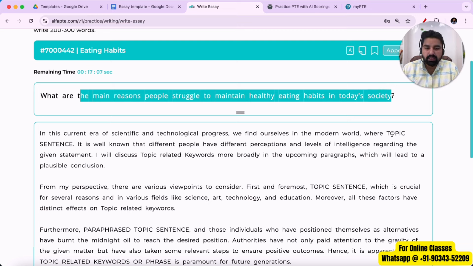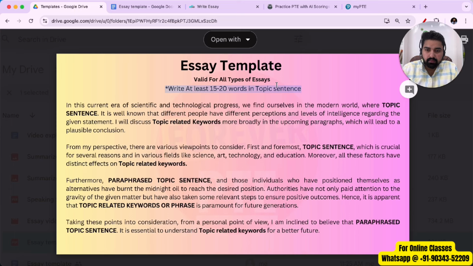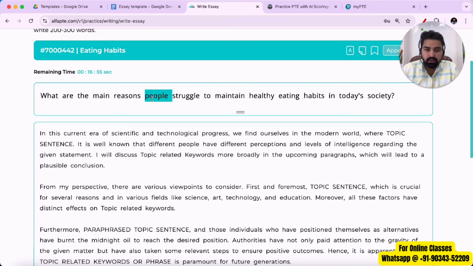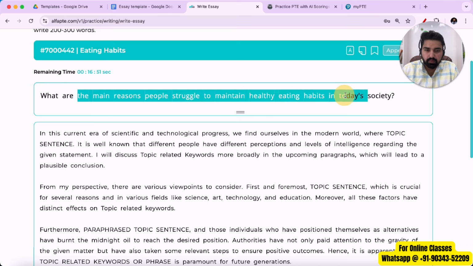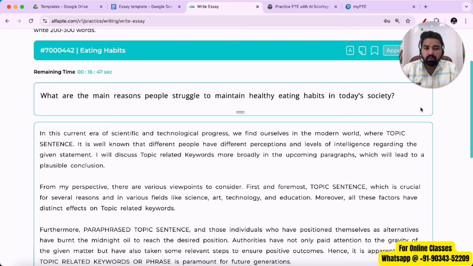We can use this line as a topic sentence, but I have also made a note here that this topic sentence should be at least 15 to 20 words. But in our case, this journal line is somewhere around 10 to 12 words. If you count it from here till here, it is somewhere around 10 to 12 words. So I'll have to add more keywords to it. If I don't add more keywords, again, I may end up getting 0 marks because the content will be low in this case. So it's just a safety for you guys.